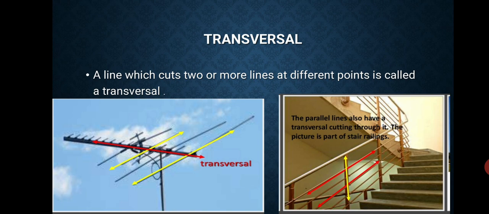And parallel lines also have a transversal cutting through them; the picture is part of the stair railings. Means in the railing also we have an example of transversal and parallel lines. Look at these two figures.